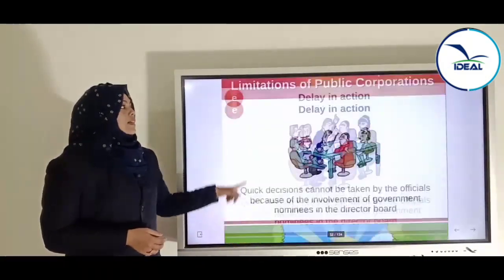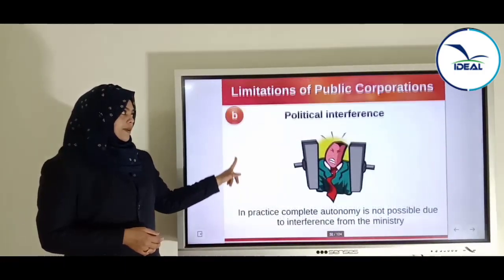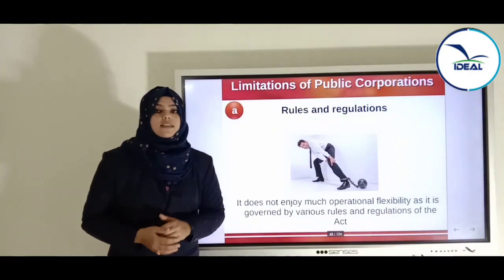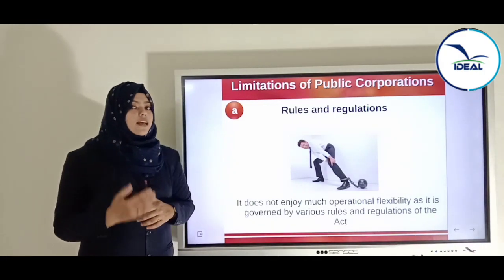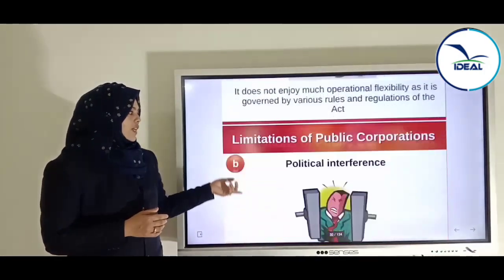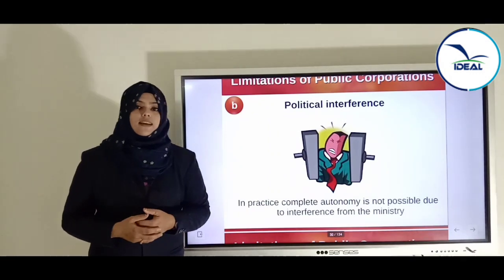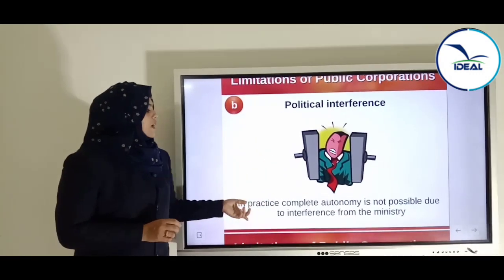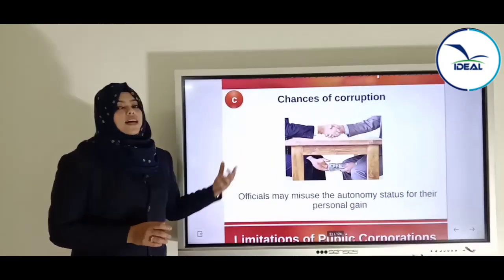So these are the limitations of public corporation. The first limitation is rules and regulations. That is, these types of enterprises can act only according to the rules of the act. Next is political interference. Freedom is not practicable. There will be interference from the political party. Next is chances of corruption.